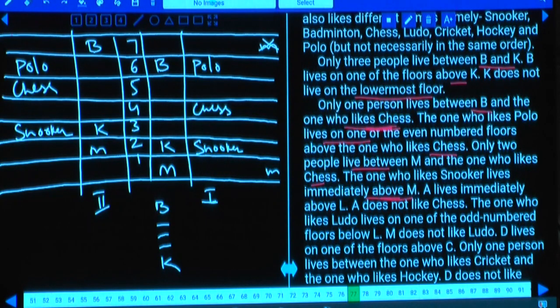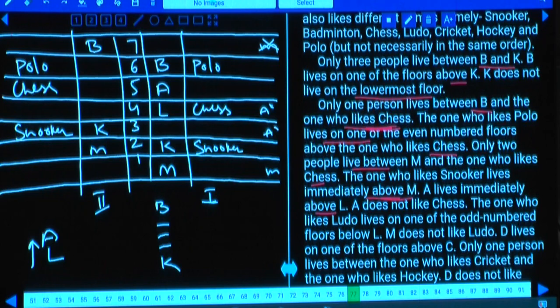A lives immediately above L. What about A? A is immediately above L, so A and L must be together. And A does not like chess. Since A and L are together, and A does not like chess, A cannot be here, and A cannot be here as well. Then what is the only possibility here? A is here and L will be here.